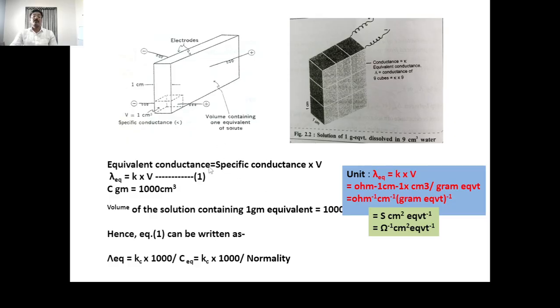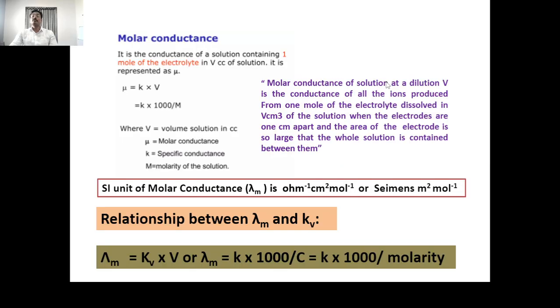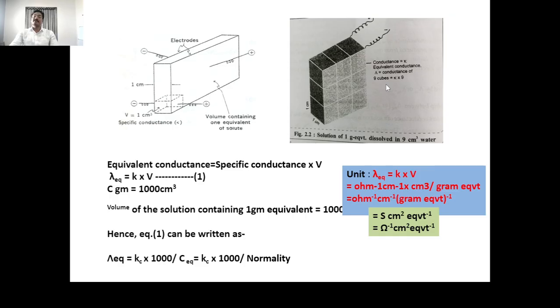And therefore the equivalent conductance is equal to the specific conductance into the volume. Here the conductance of this whole vessel is the equivalent conductance, and it is equal to the specific conductance into 9, where 9 is the volume of this electrolytic solution placed in the vessel.